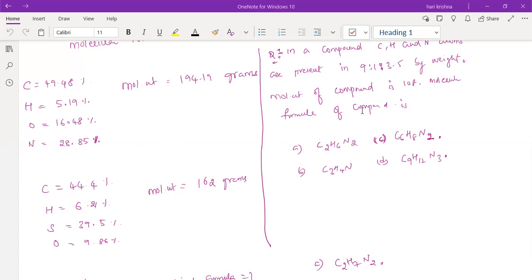So for the first one, I got the empirical formula C4H5N2O. Yeah, that's correct. I got the same, sir. Yeah, that is the empirical formula, but you have to find out the molecular formula for that.